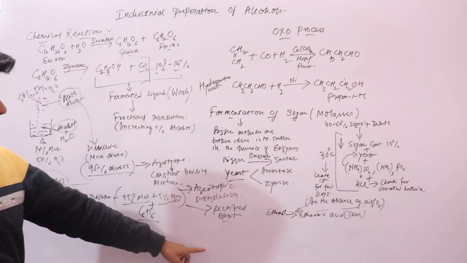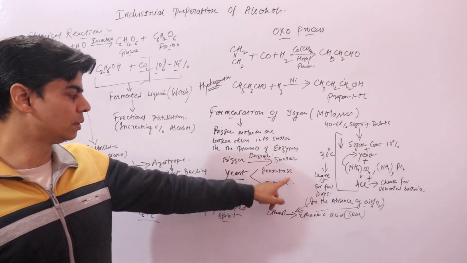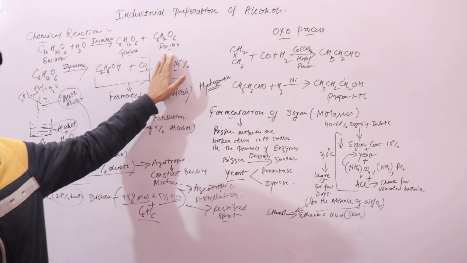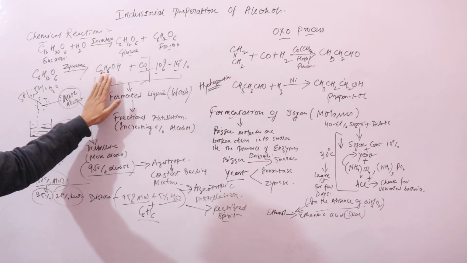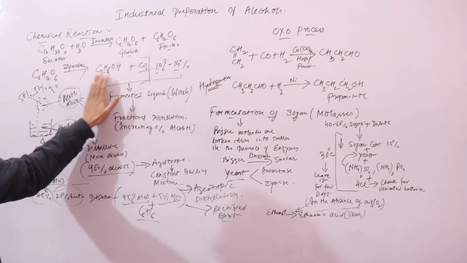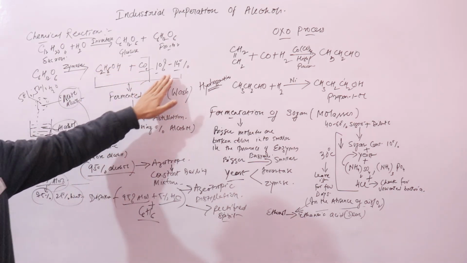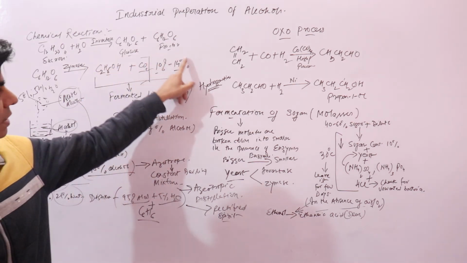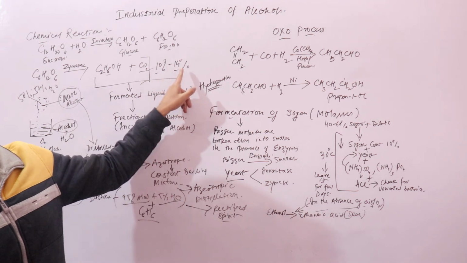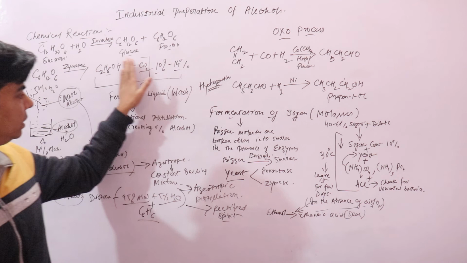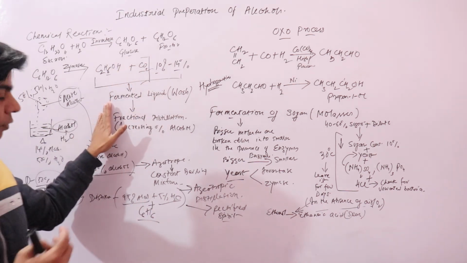The enzymes invertase and zymase will convert sucrose into glucose and fructose, and zymase will convert glucose and fructose into ethanol. When it contains 10 to 14% alcohol, you stop it and subject it to fractional distillation for further purification.